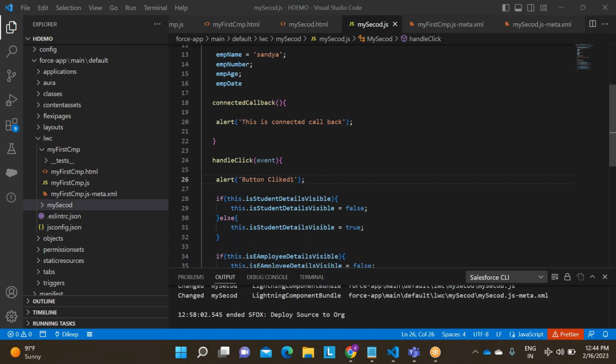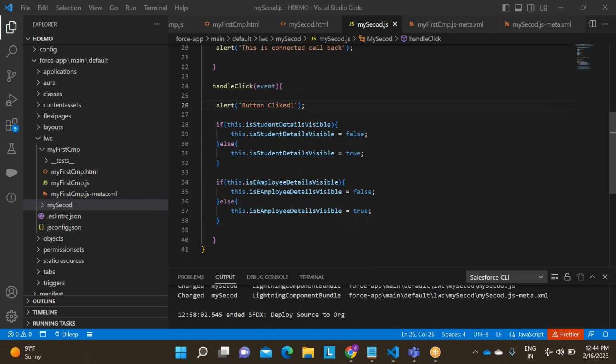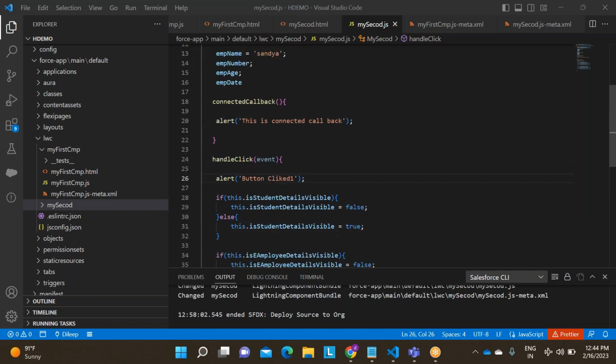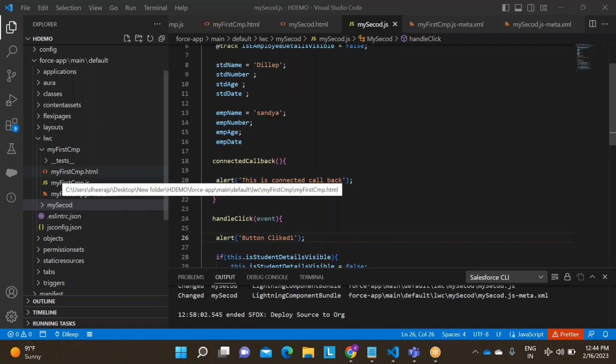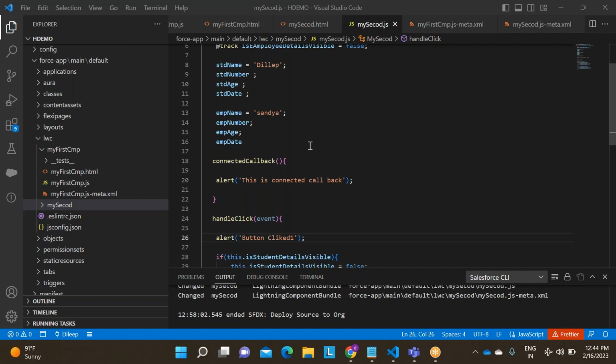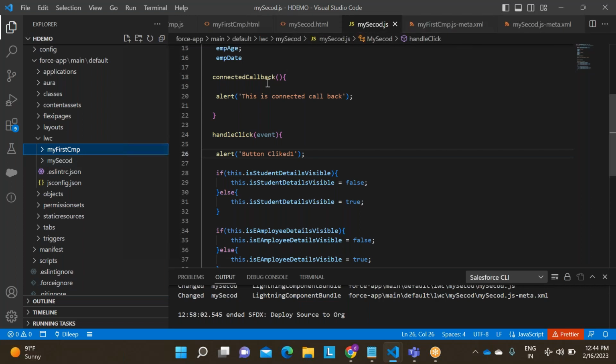So as you have seen the other day, conditional rendering using template if, how you can do conditional based rendering and display the components. Now let us see the various use cases in LWC. How to get the data from the server side and display it in the LWC. Data from the server side means we are querying the data in an Apex class, right? So how do you need to display the data?